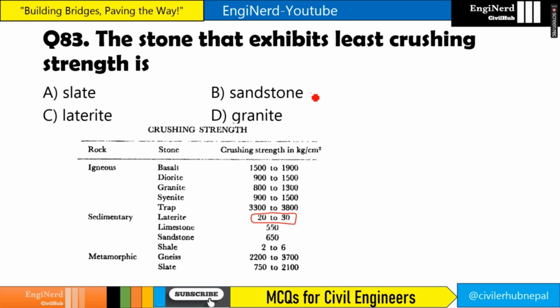Sometimes you may find the answer as sandstone as well. In some books you may find sandstone. I don't know the real reason, but they think the answer is sandstone. If anyone has the reason, please comment down in the comment box. The D Prasad book says B, but I think the answer should be laterite. I don't know the real reason.